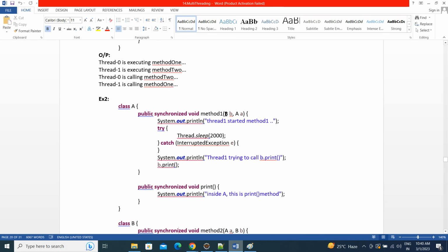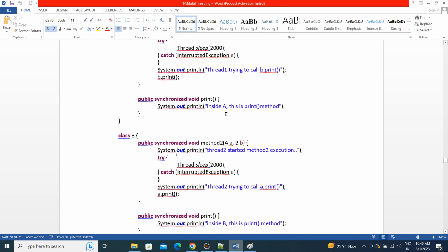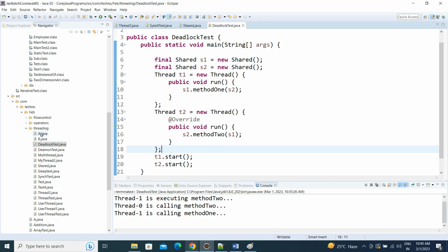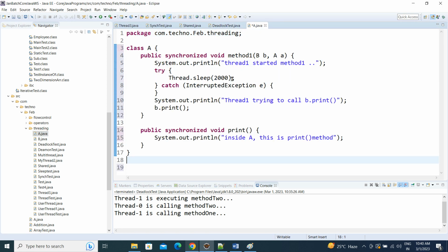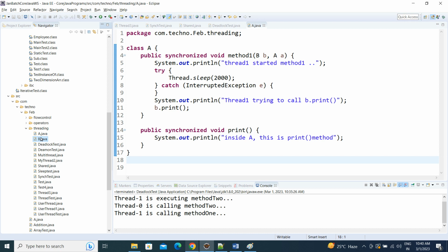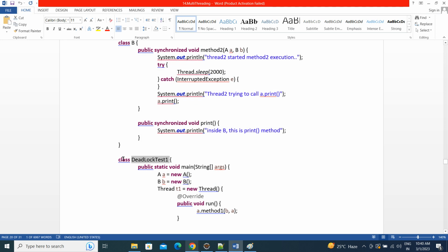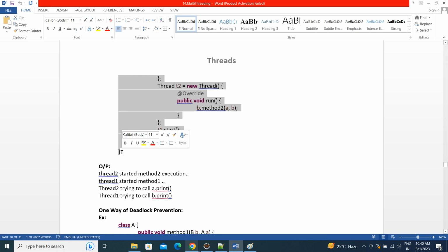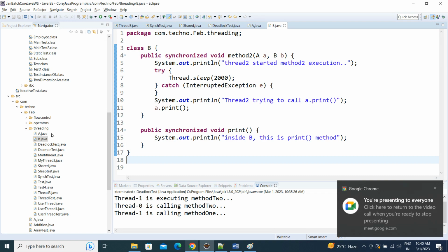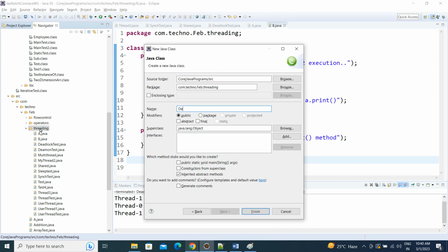Now let's look at another example. Write class A and class B, and now DeadlockTest1.